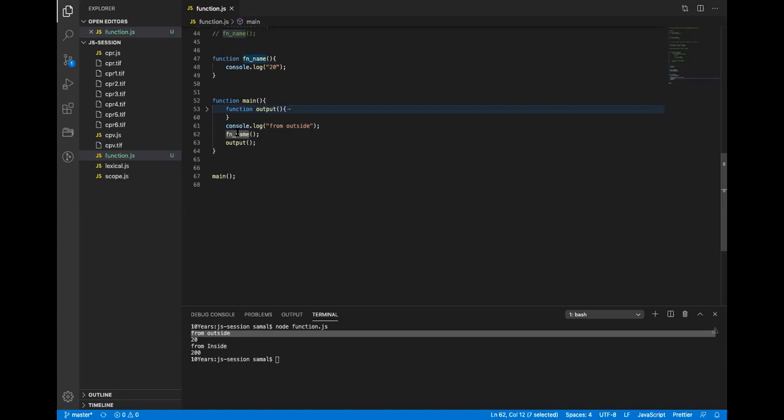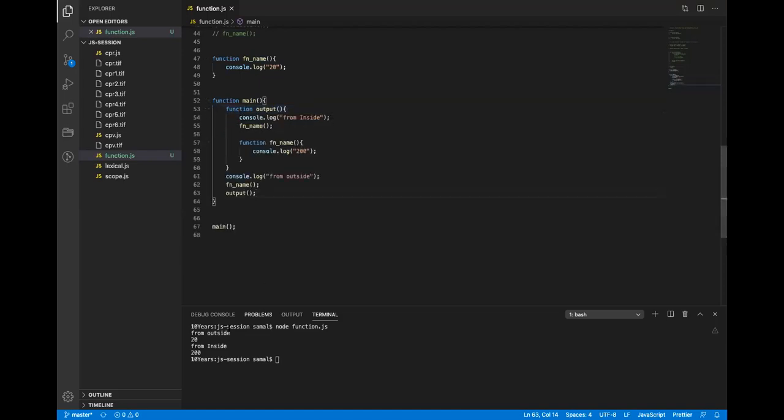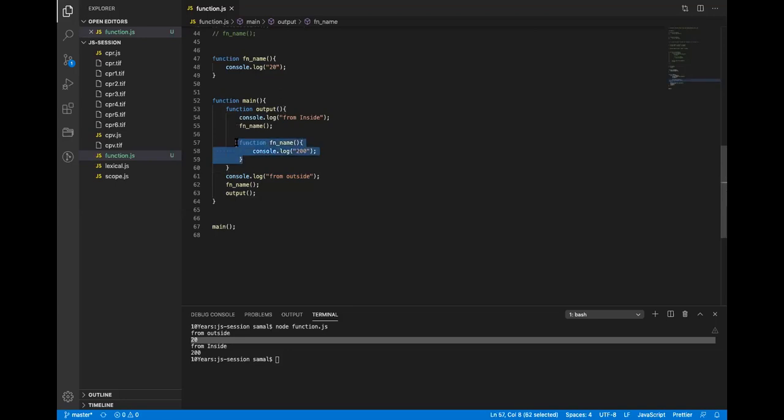Then this function is called, so it prints 20 here. Now the output is called. The output function will look in the current scope, where a function is defined here. It will call this function and print from inside. Then there is another function call with the same name, and it will again look in the current scope, the output function scope. That function is already defined here, so it will use this function. It will override the outer one and use this one, and that is why it printed 200. I hope this is clear now. Yes, sir. The moment I remove this, what will happen?